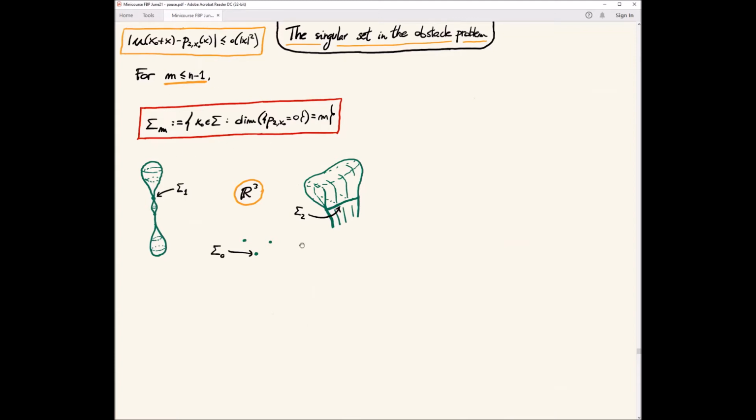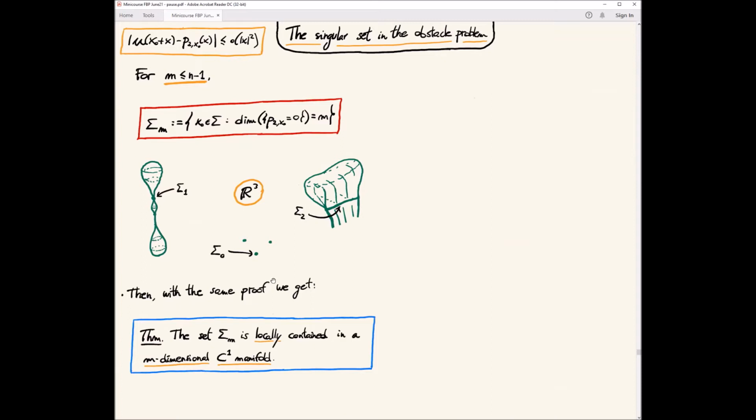Basically, if this is sigma m, then with the same proof we get that the set sigma m is contained in an m-dimensional C1 manifold. For m equals 0, these points are isolated. For m equal 1, it tells you that these points are contained in a C1 curve, and for m equal 2, it tells you that these points are contained in a C1 surface in R3. And this is true in every dimension. Then if you take the singular set all together, it is all contained in a C1 surface.